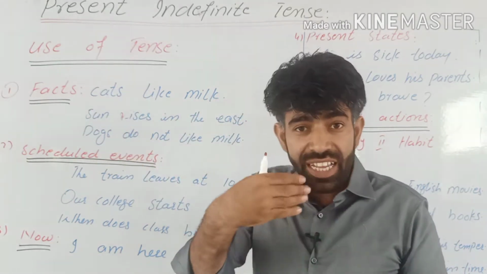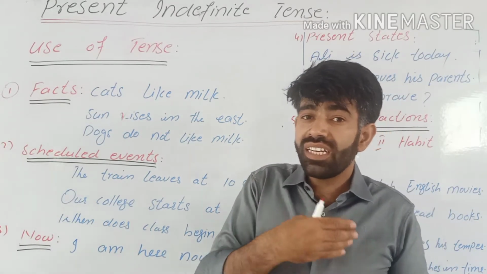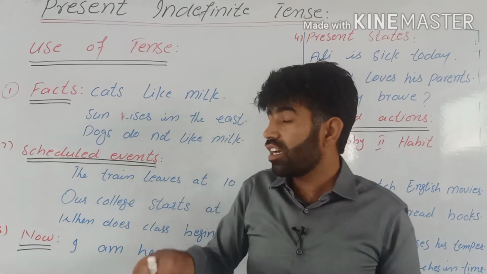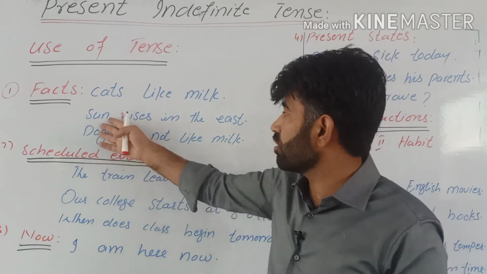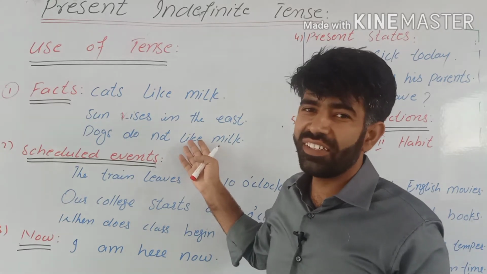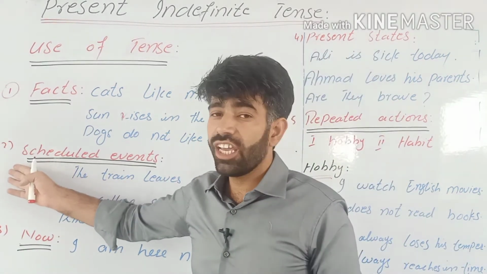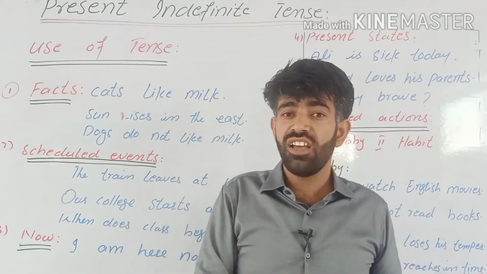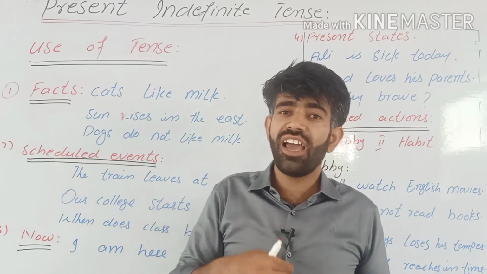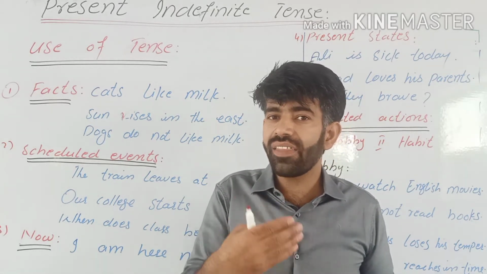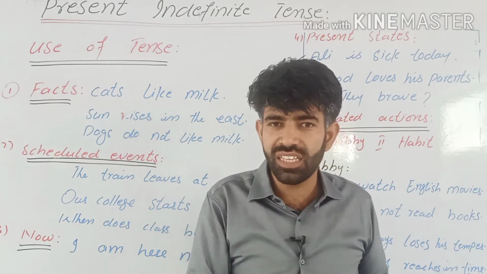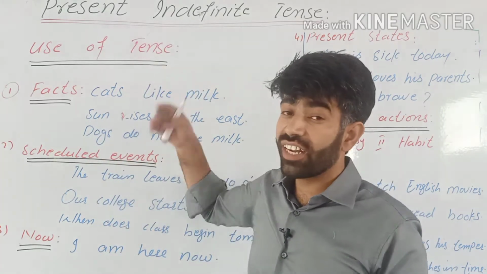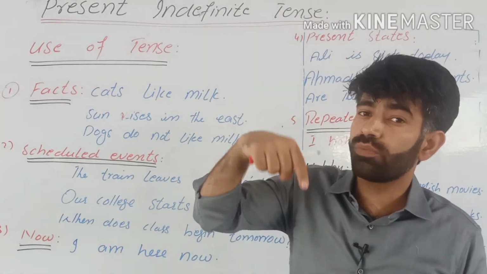If you want to negate it, if you want to say that somebody does not like to do something, does not like to have something, does not like to practice something, you have to use present indefinite tense. In the same way, if you want to talk about scheduled events, events which have already been decided by the higher authorities or by the family or by some institution, you have to use present indefinite tense if all these things are related to present.